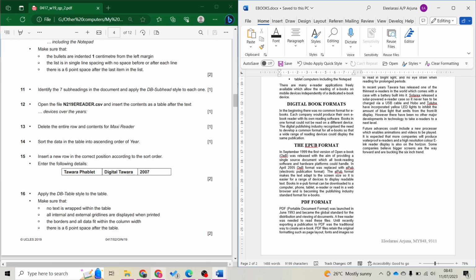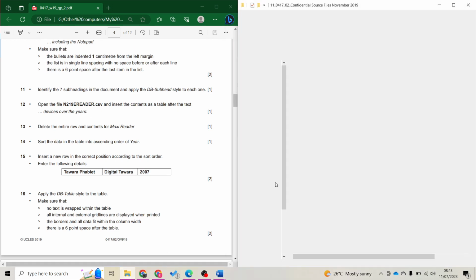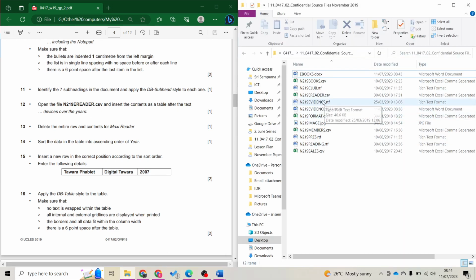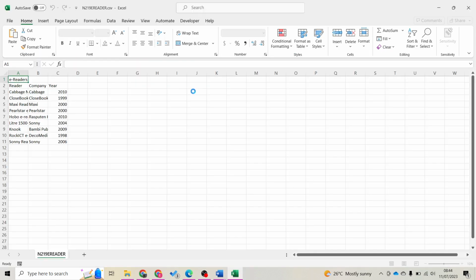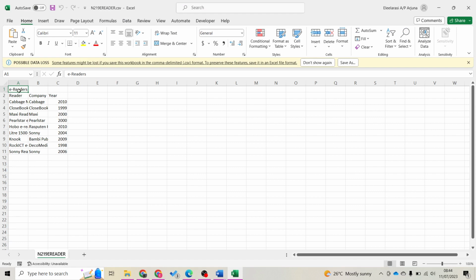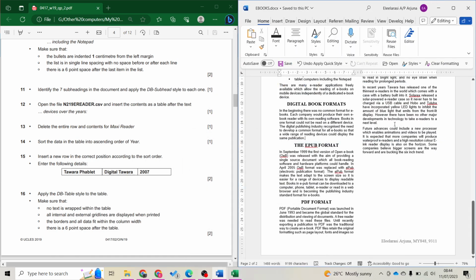Alright, open the file. Now open a file called e-reader. Yes, that's one. Copy the content as a table after the text, devices over the years. So we are going to copy the content. Just copy the whole thing. Copy. You can close or minimize. I just minimize first.